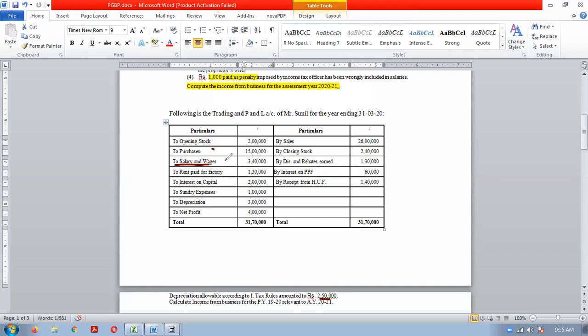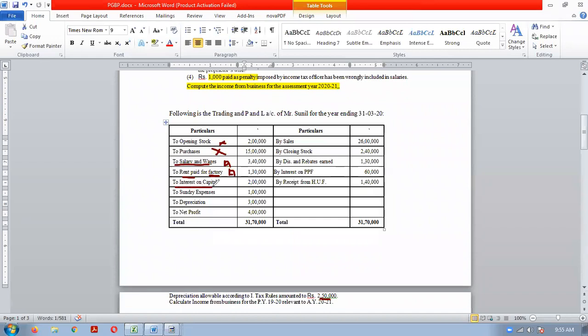So salary is an allowed expenditure. If any expenditure is allowed and it is debited to profit and loss account, no need of making any adjustment. Rent paid for factory, business expenditure allowed, already debited to profit and loss account, no adjustment.